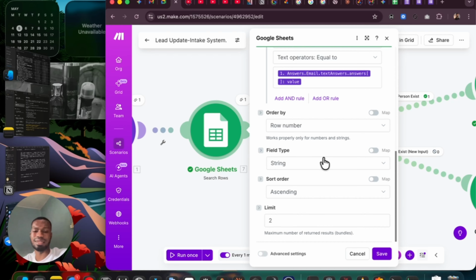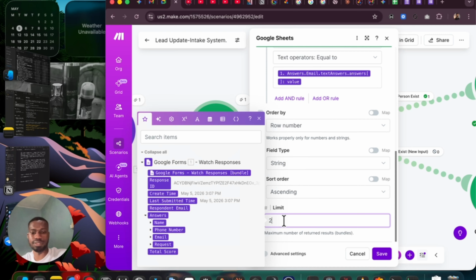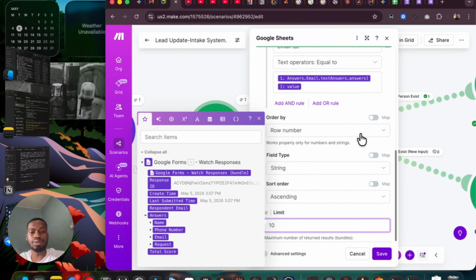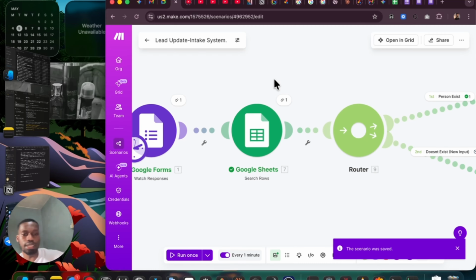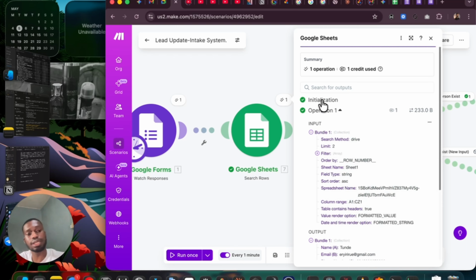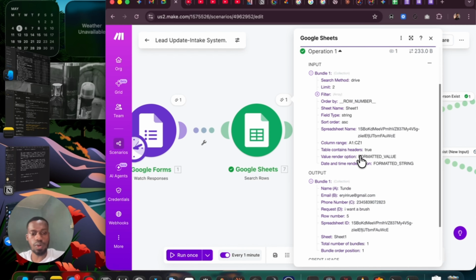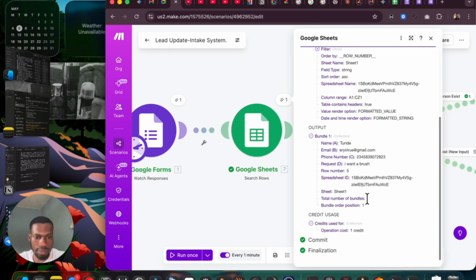So the string, you can leave all these things. And the limit, you know how limits work. That means how much data it can process at the same time. So we can decide to process like 5 different people coming in at the same time. We can do it as far as 10 or 100 or something. So now with all these things, we ran something and we were able to get, because this person already exists, it's going to show a 1 here.